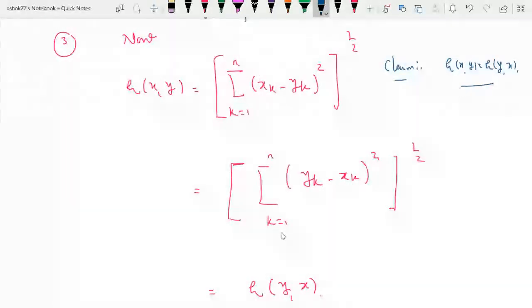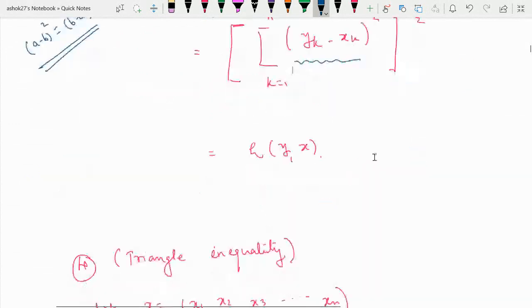We all know (a minus b) squared is equal to (b minus a) squared. So you can replace (xk minus yk) squared by (yk minus xk) squared, which is nothing but rho of yx. So what is the conclusion of this? Rho of xy is always same as rho of yx for all x, y belonging to R^n.